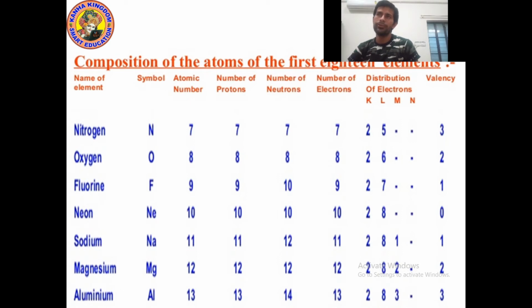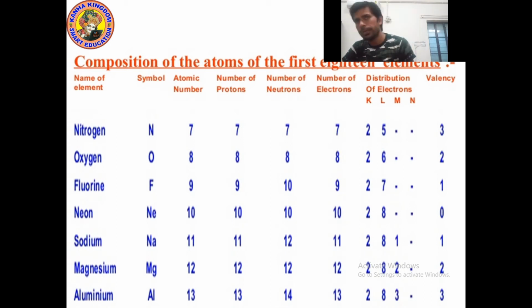Now let's talk about the valency. Valency of neon is 0. Why? Because the outermost shell is completely filled. Outermost shell completely filled means it can neither lose electrons nor gain electrons. So its valency will be 0.